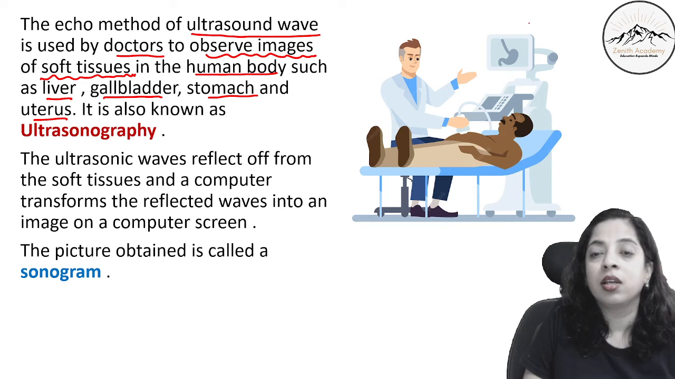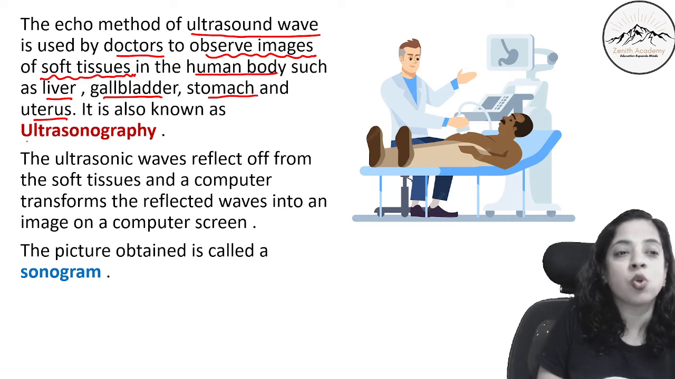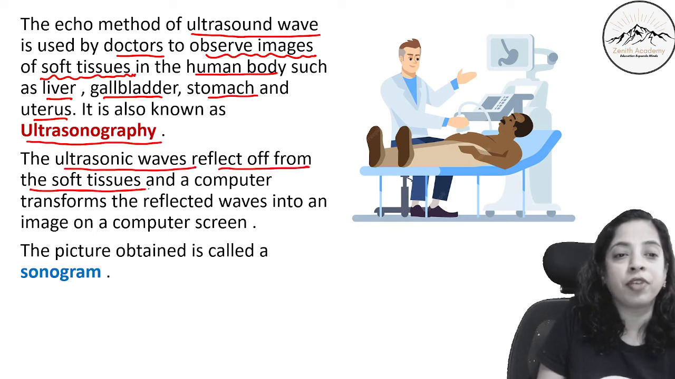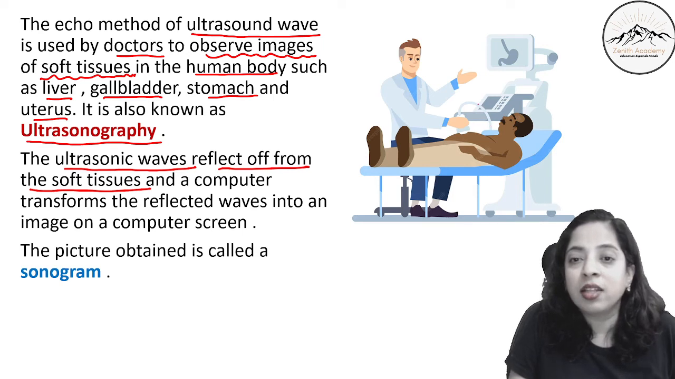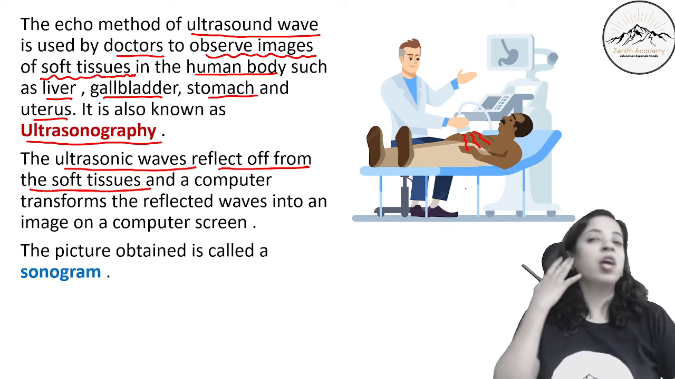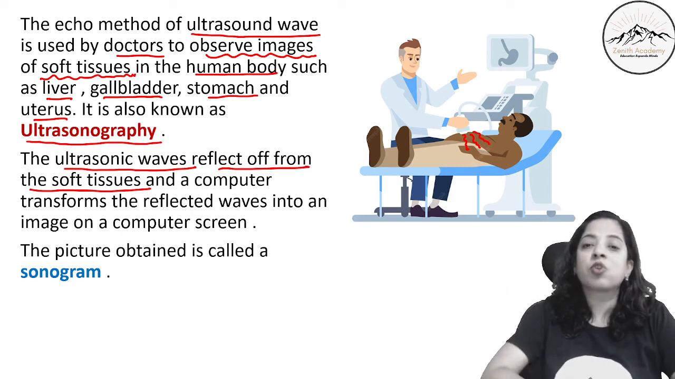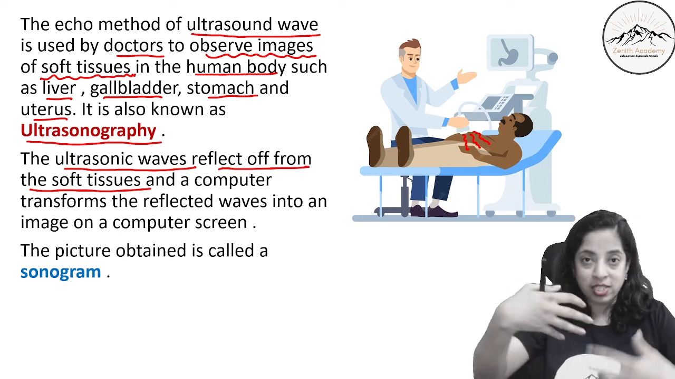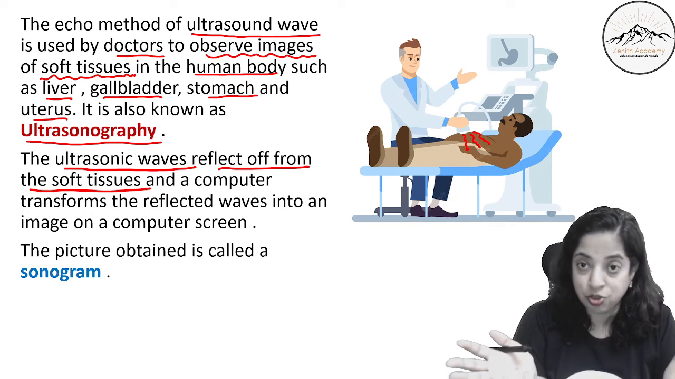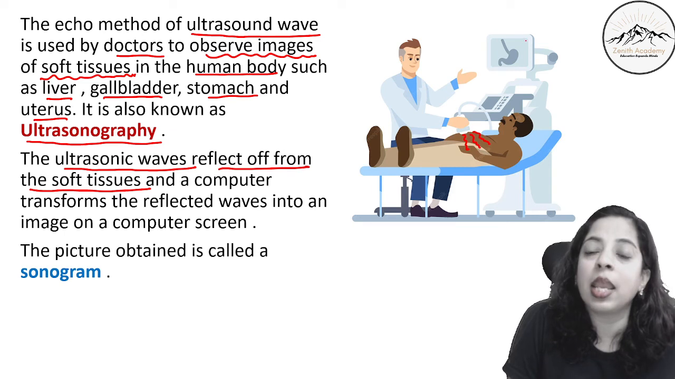Can you see? Okay. This process is known as ultrasonography. Here the ultrasonic waves reflect off from the soft tissues. Can you see that the doctor is holding something? This instrument is releasing some ultrasonic waves. We are not able to hear the ultrasonic waves, but they go inside the body, get reflected from the surface of the body tissues, and we are able to see the image.